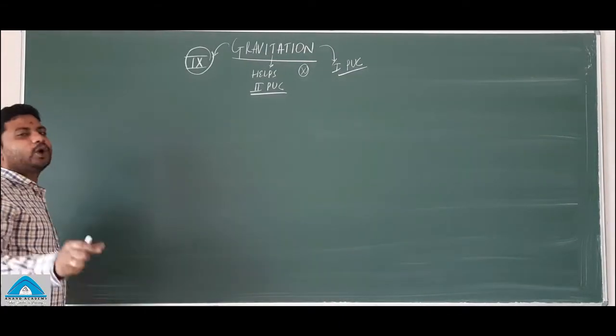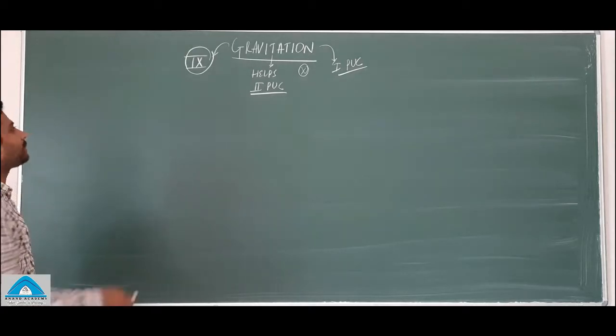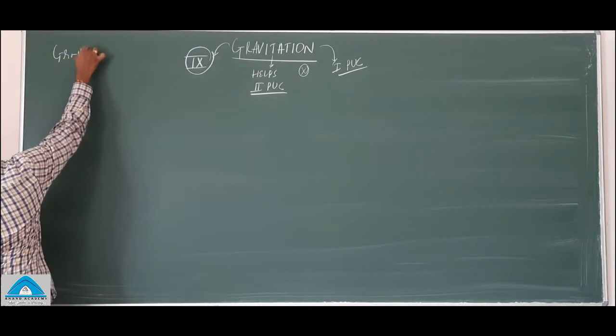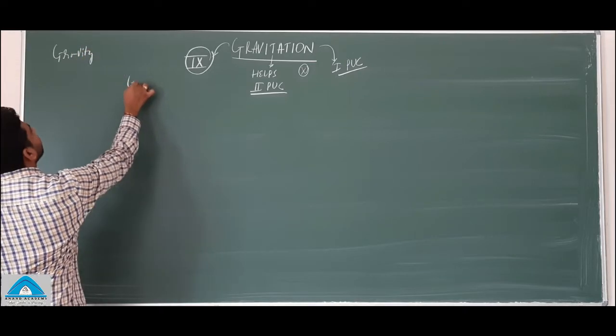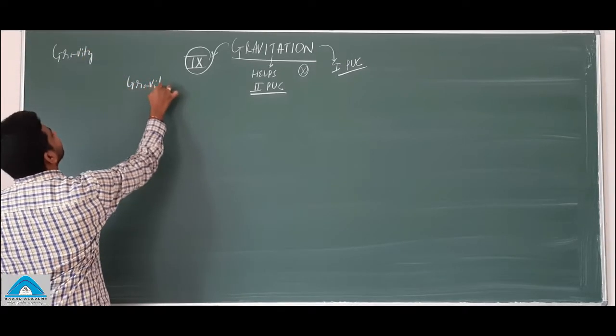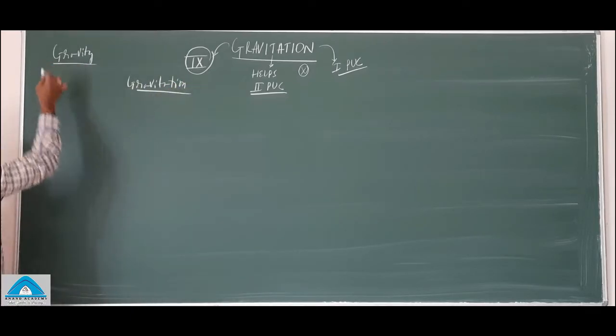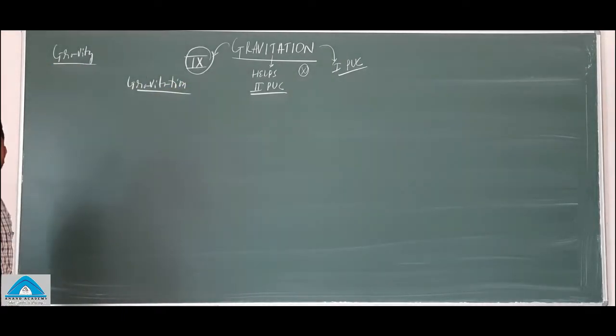gravitation. The first point we should understand in this chapter is the difference between gravity and gravitation. What is gravity?